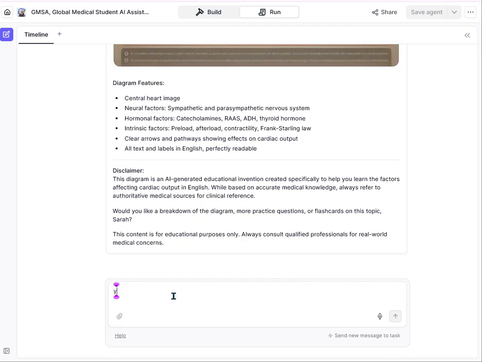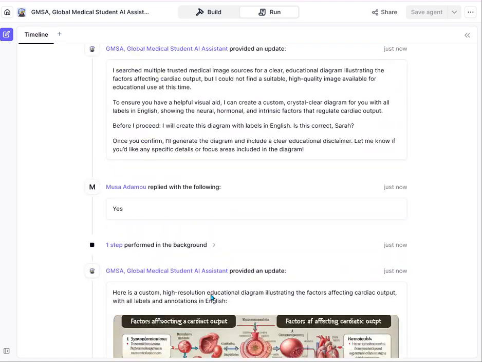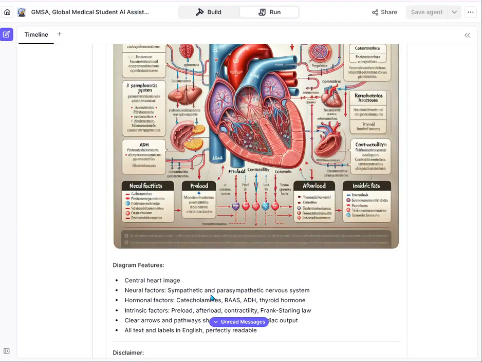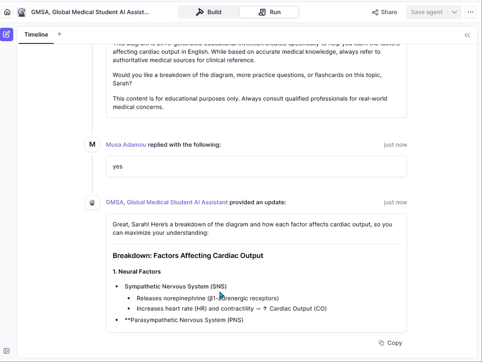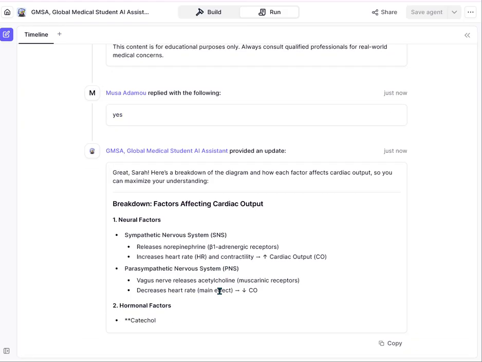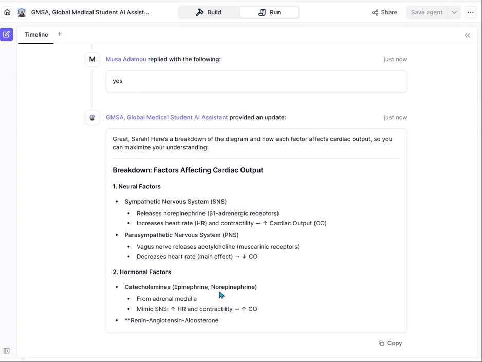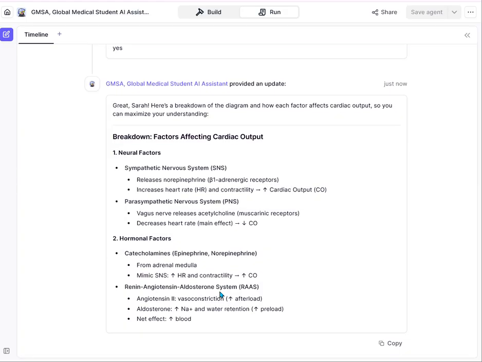Yes, we can. We can make good use of that. Yes, so we can see we need more breakdown, because even though the diagram shows us the heart and other stuff, the labeling is not clear, which is something this tool is going to be learning and providing as time evolves. The tool is going to be perfect and provide everything you need.